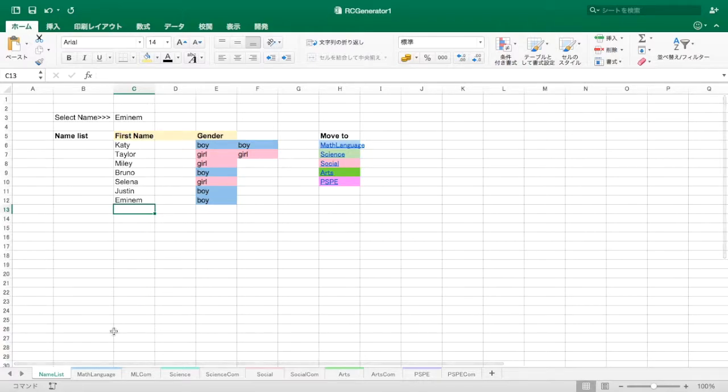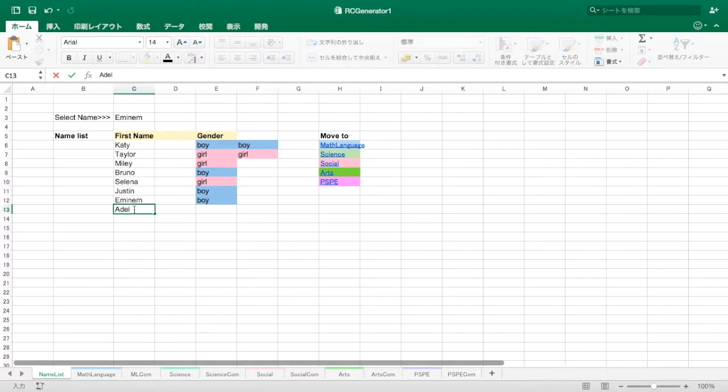This is a report card comments generator for International Baccalaureate PYP students. First of all, you can set name lists in here. For example, I will add Adil here and select gender in here.